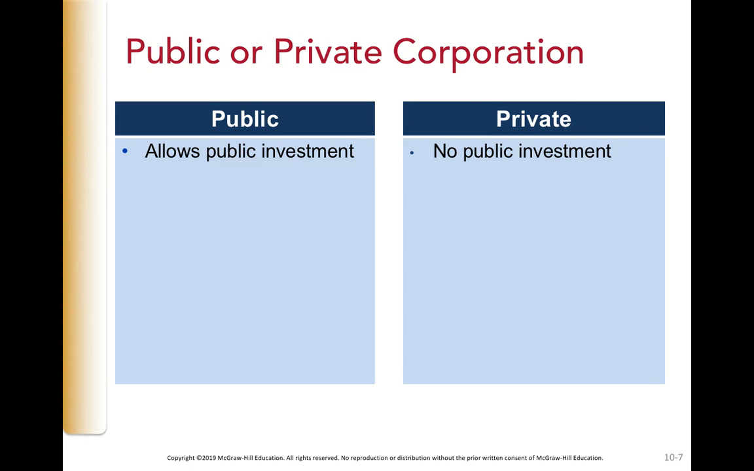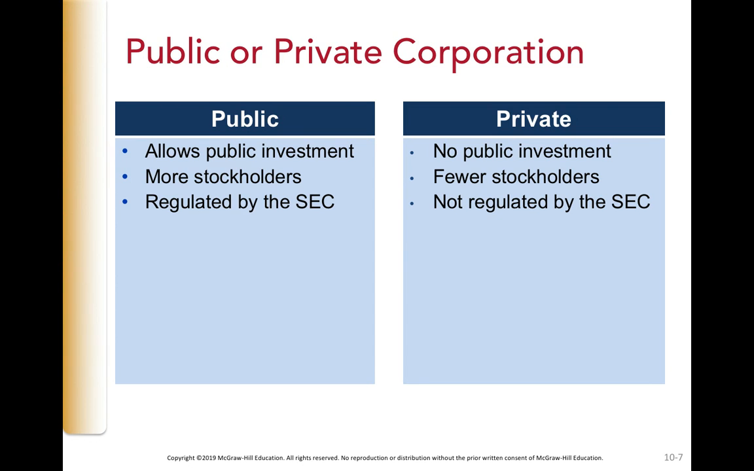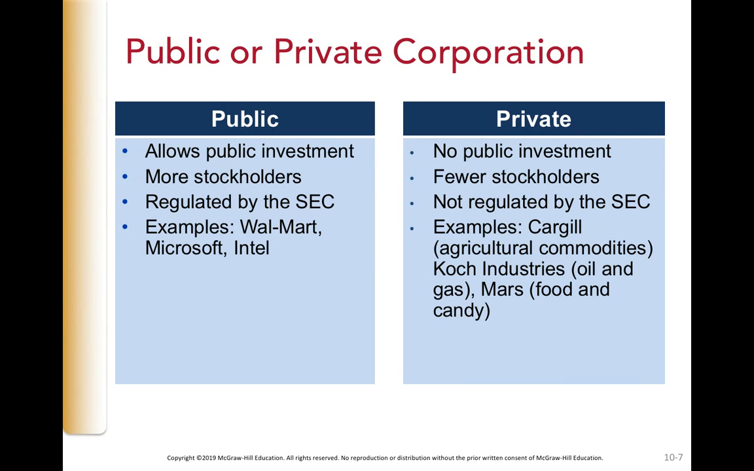So let's look at the difference between public and private corporations. Public corporations allow public investment. Private corporations do not allow public investment. Public corporations have more stockholders, whereas private corporations have fewer. Public corporations are regulated by the SEC. Private corporations, on the other hand, are not regulated by the SEC. Examples of public companies are going to be Walmart, Microsoft, or Intel. Examples of private corporations might be Cargill, which is an agricultural commodity, Koch Industries, which is oil and gas, and Mars, which is food and candy.